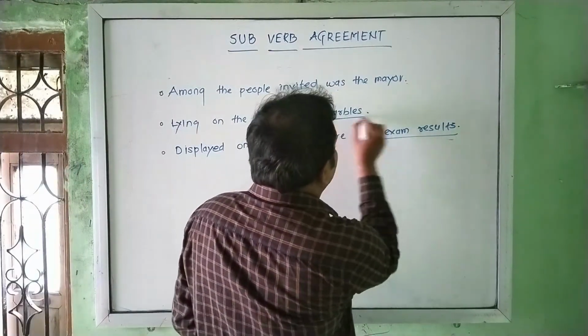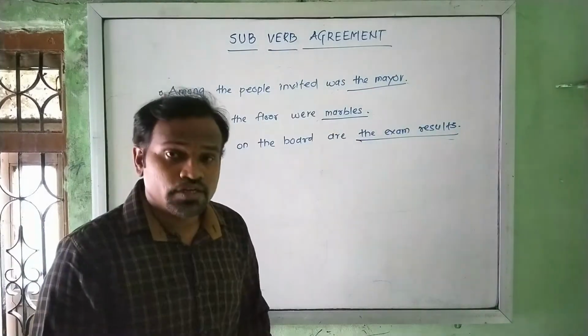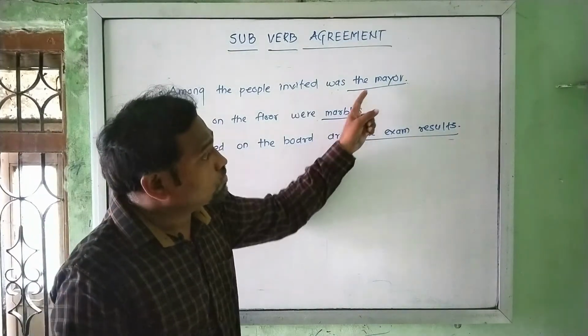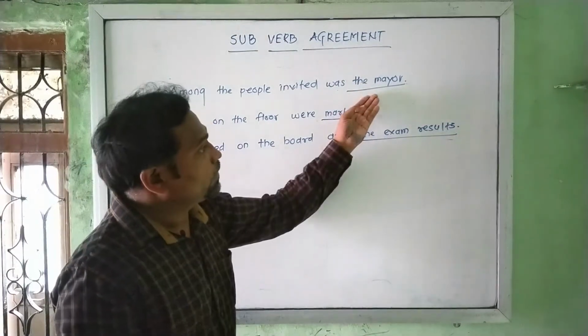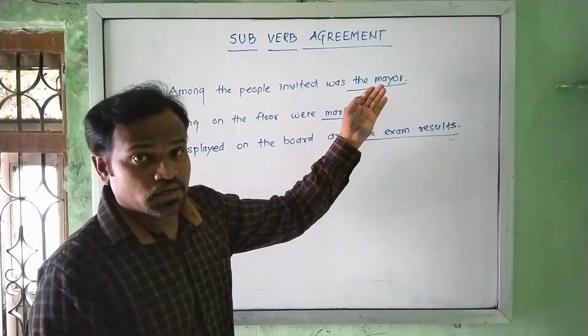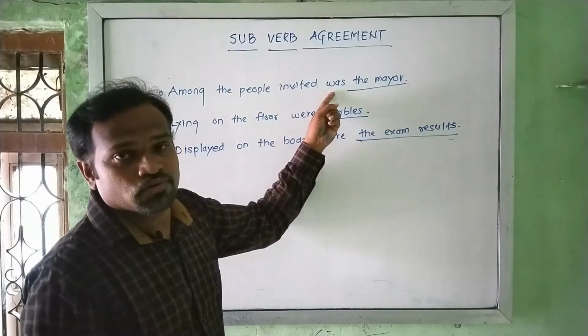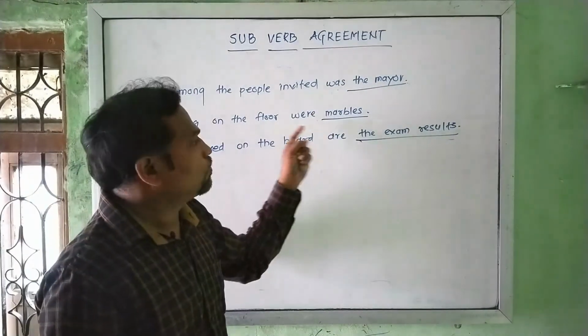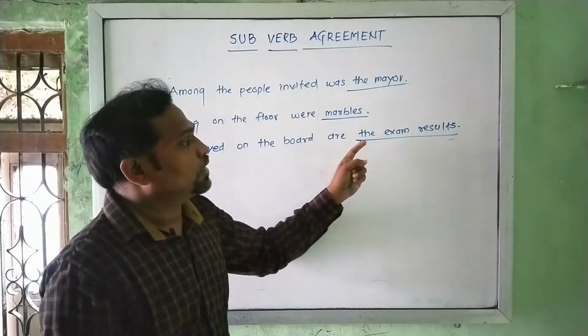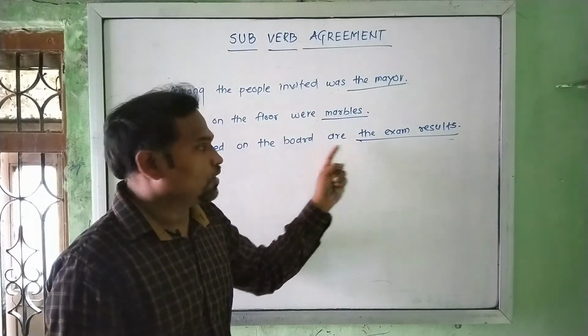These are the subjects of the sentence, and we need to use the verbs according to the subjects that come after the verb. So the mayor, which is a singular noun, is followed by was, which is a singular verb also. Marbles, plural, were, plural. The exam results, plural, are, plural.